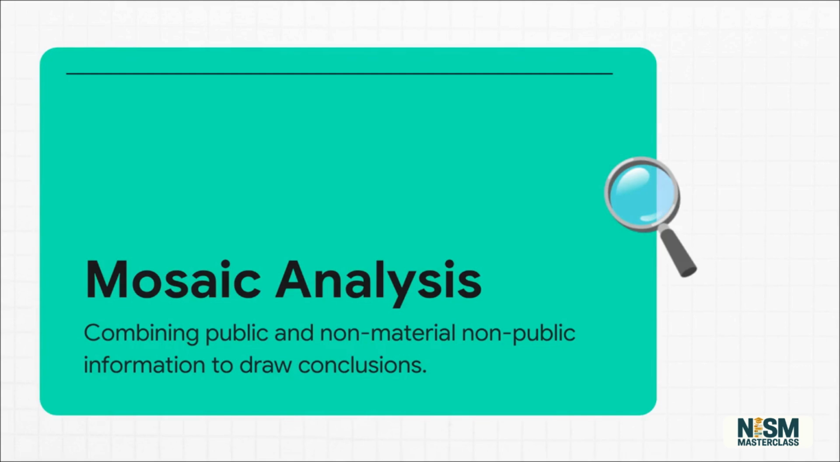Let's look at a fascinating legal boundary for question 9. Mosaic analysis refers to A. Using only public info, B. Combining public and non-material non-public info, C. Trading using insider info, or D. Ignoring qualitative factors. Pause now if you need more time. The correct answer is option B.